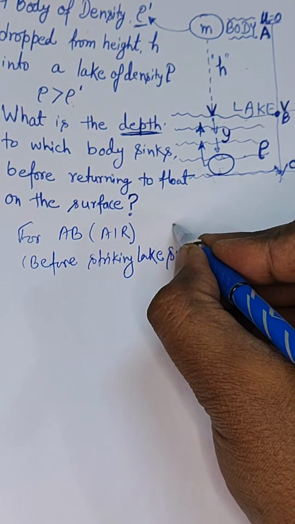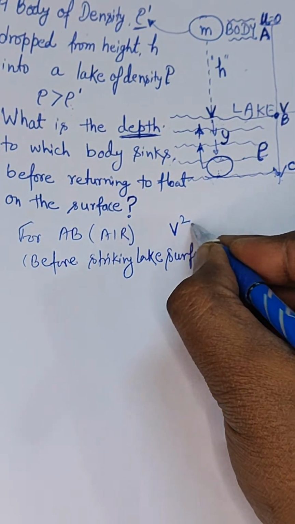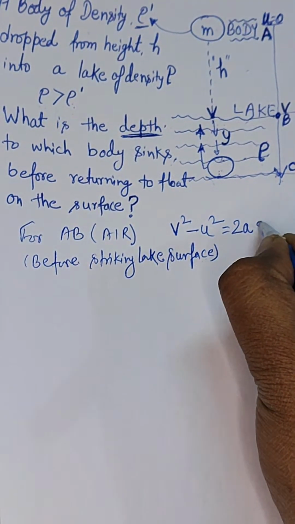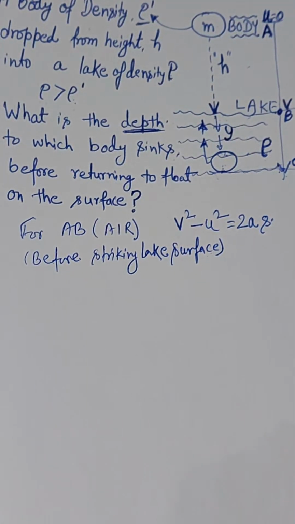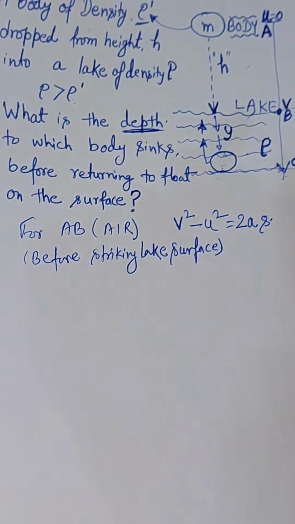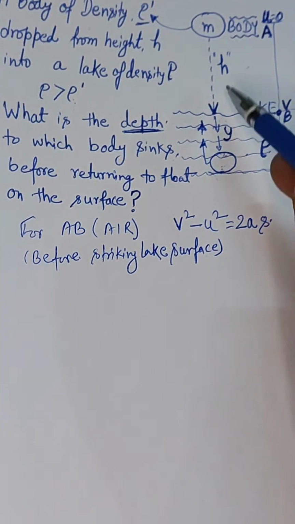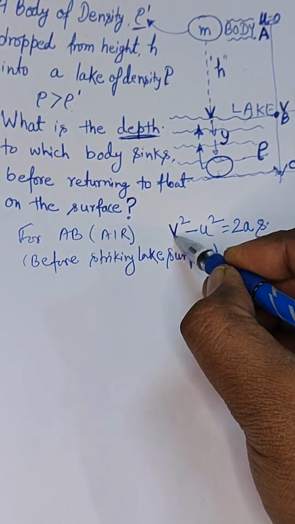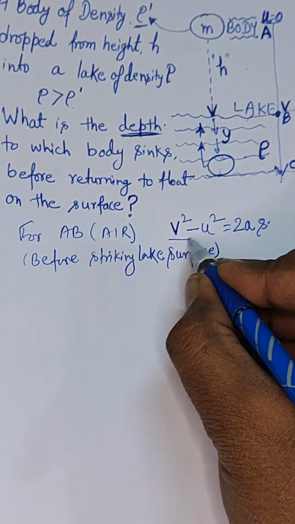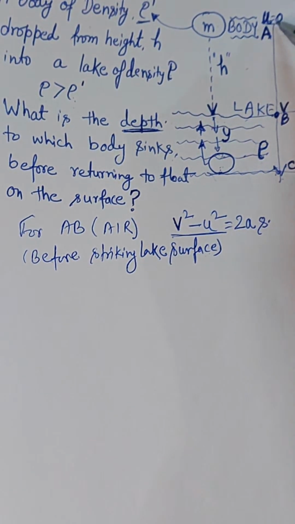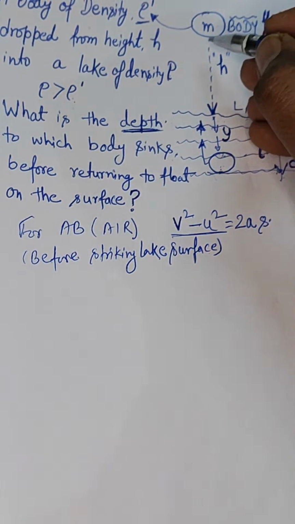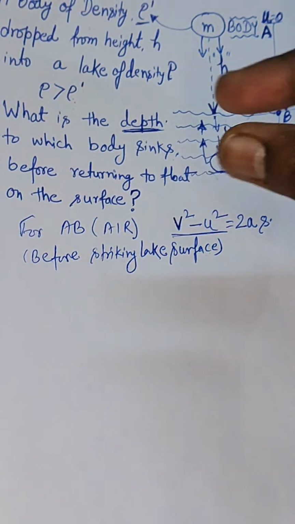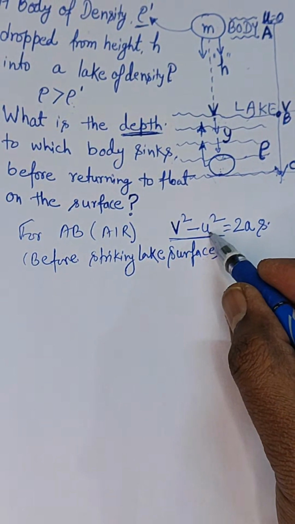If you remember the formula, V square minus U square is equal to 2AS, then here V is the velocity with which the body strikes the lake. So this can be found out. How? Because U is 0, because the body is dropped from this point. Dropped means you are just dropping it, so U will be 0.